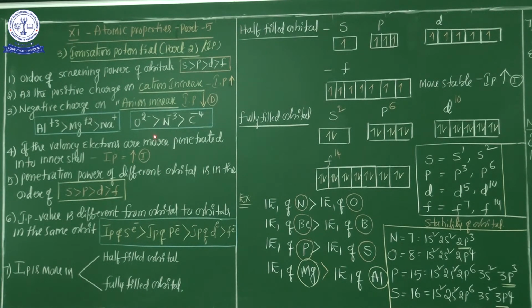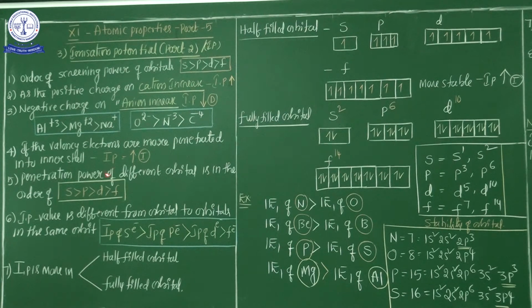So here are two important key points. Ionization potential depends on two major factors. Number one: if the effective nuclear force increases, ionization potential also increases. What is the reason? If the effective nuclear force on the valence electron increases, the valence electron is completely under the control of the nucleus, so it is not easy to remove the electron.